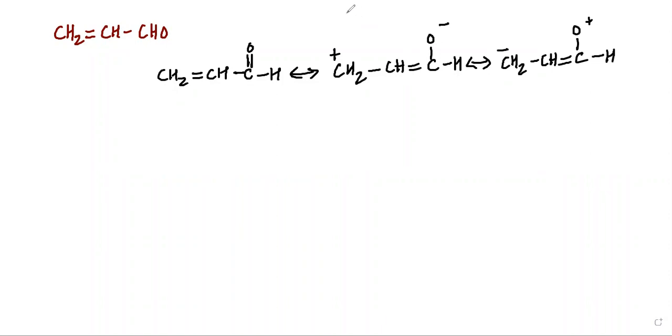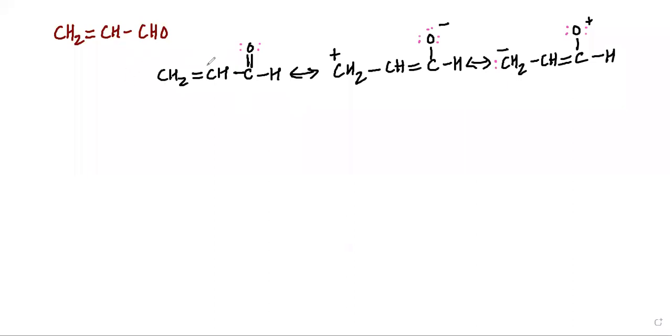Now let me show the lone pairs of electrons, my dear students. Here on this oxygen we may have two lone pairs of electrons. In this case, oxygen has got negative charge, so it will get 6 electrons, and the oxygen with the positive charge will have 4 electrons.